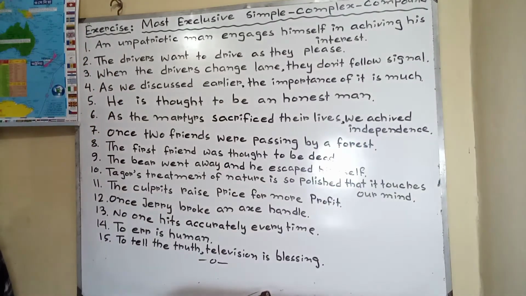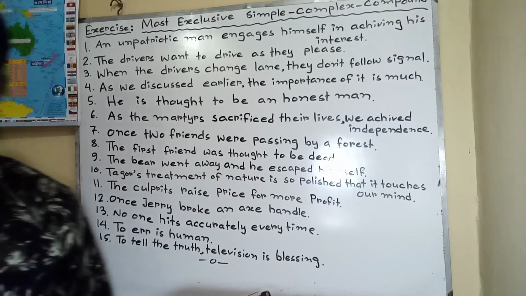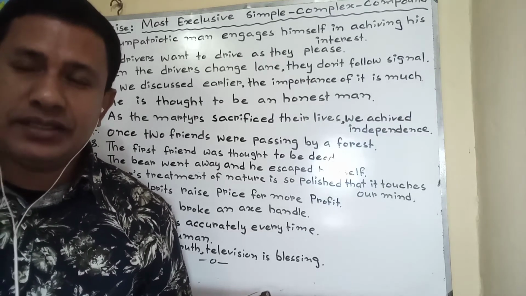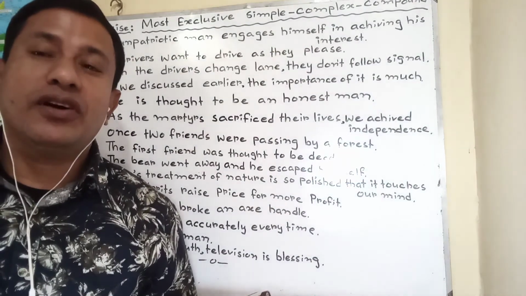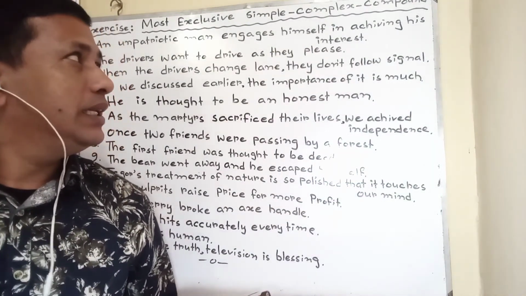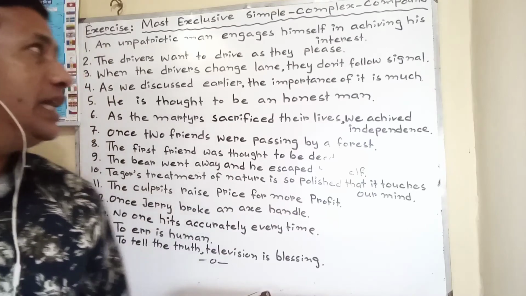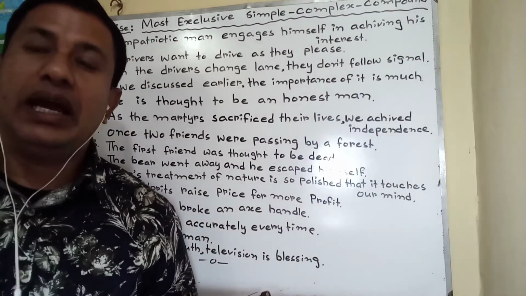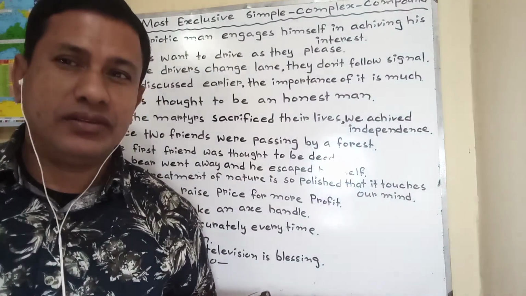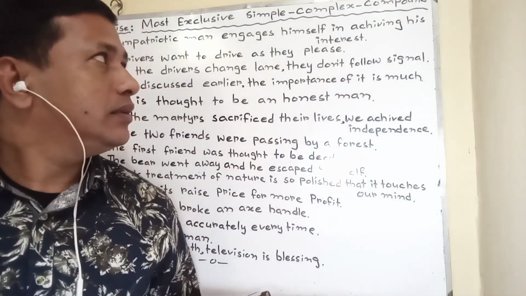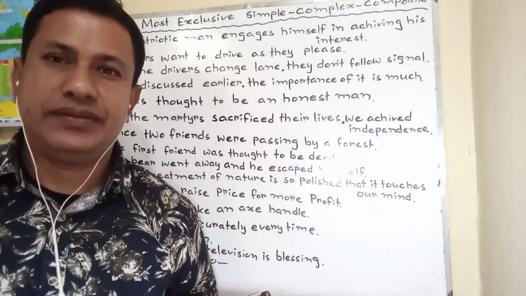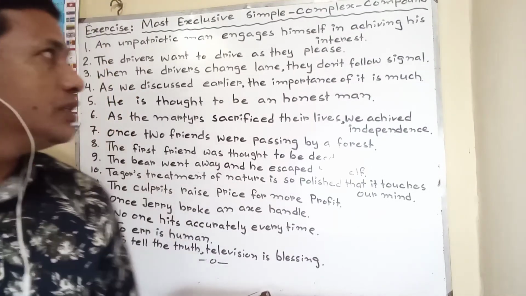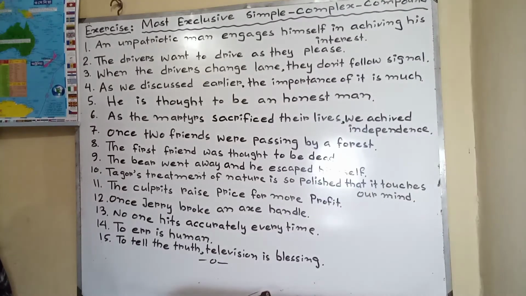Compound will be: an unpatriotic man engages himself, and it is for achieving his interest. I am telling again, an unpatriotic man engages himself and it is for achieving his interest. So let's go to number 2.